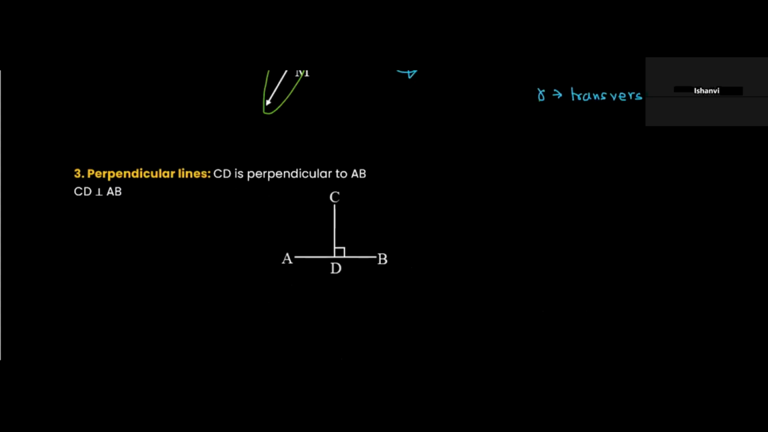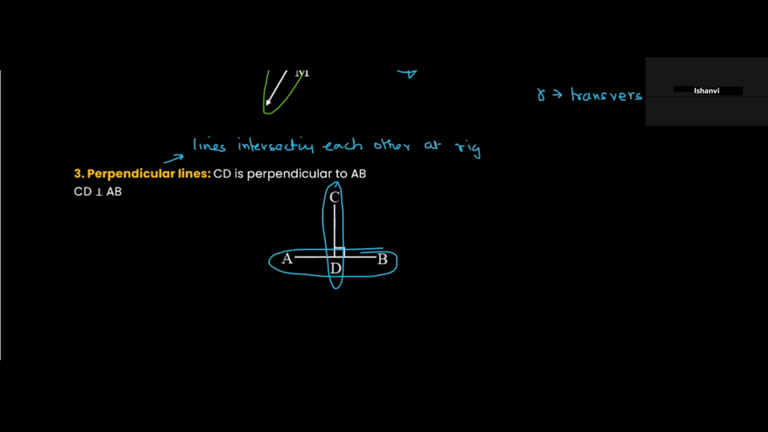Now we have perpendicular lines. Let's say CD is perpendicular to AB. These are lines which are intersecting each other at right angles. So what are perpendicular lines? Perpendicular lines are lines intersecting each other at right angles.